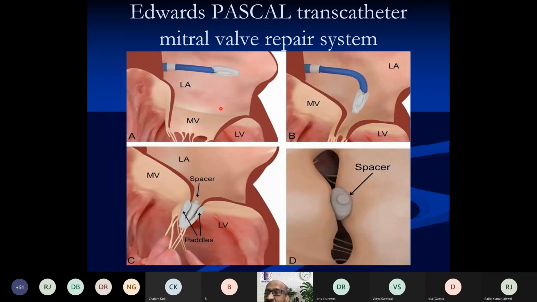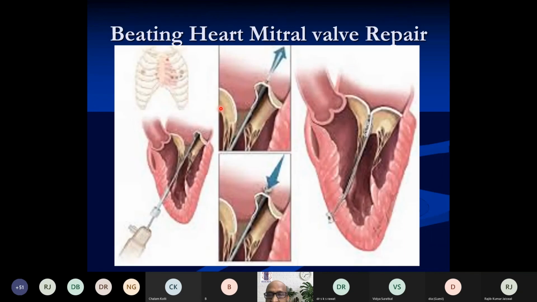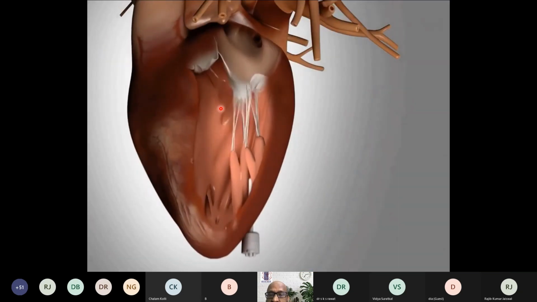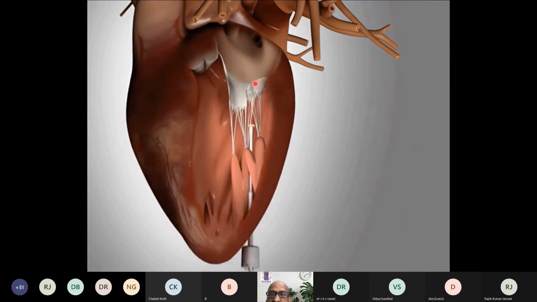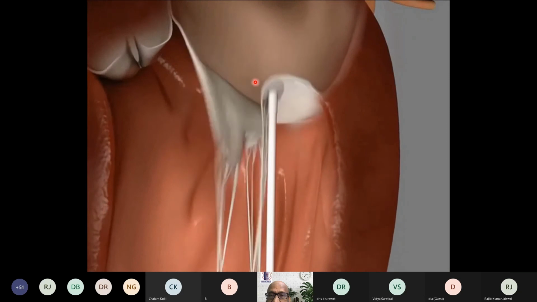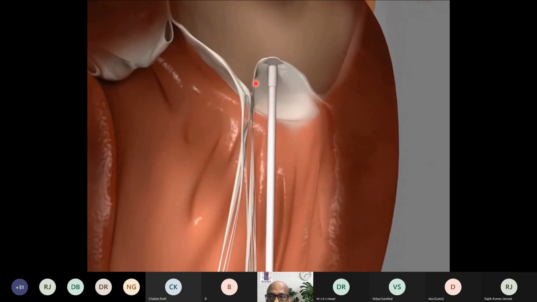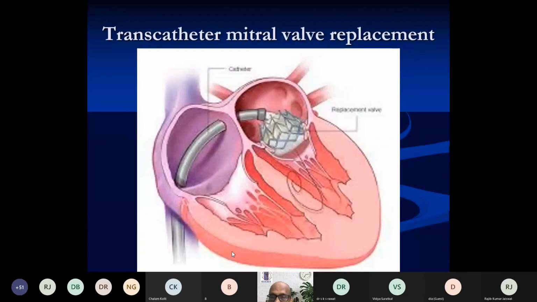And then you have beating heart mitral valve repair procedures. This is one. The device is inserted through the apex using transesophageal echocardiographic guidance. The mitral leaflet is stabilized and then stitched to the apex of the left ventricle, leading to decrease in the mitral regurgitation.